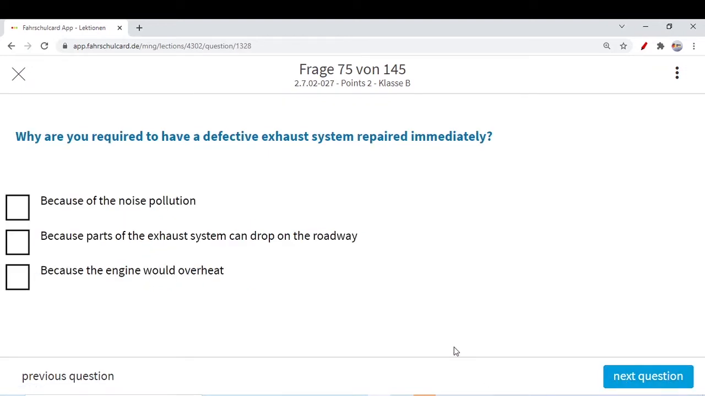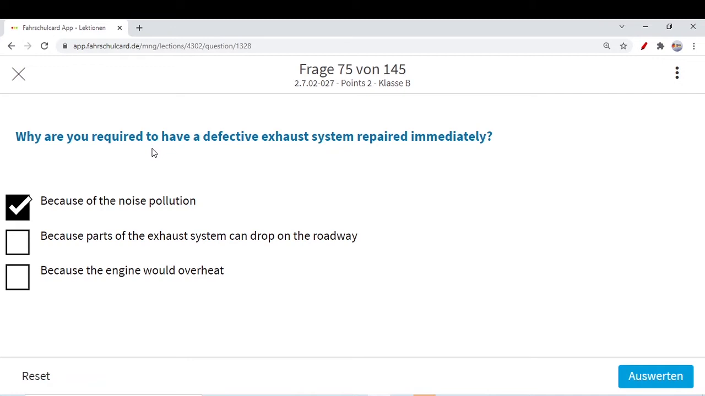Why are you required to have a defective exhaust system repaired immediately? If you have a defective exhaust system, it could heat up, and it will exhaust dangerous gases into the environment. It can even be dangerous for the traffic if it is so heated up. Maybe some parts are detached from your car and slip onto the roadway.